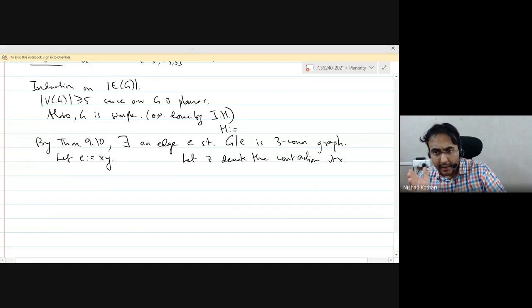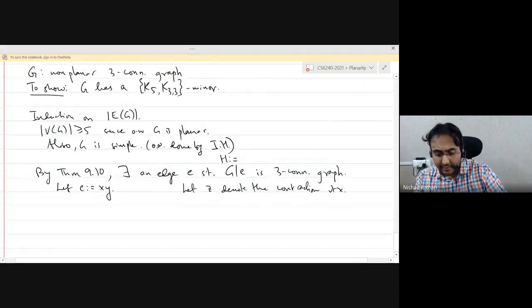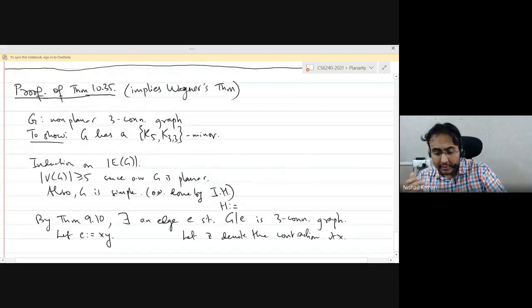If H is non-planar, then you're done by induction, right? If H is non-planar, then it is a three connected graph. So by the induction hypothesis, H has a K5 or K3,3 minor.